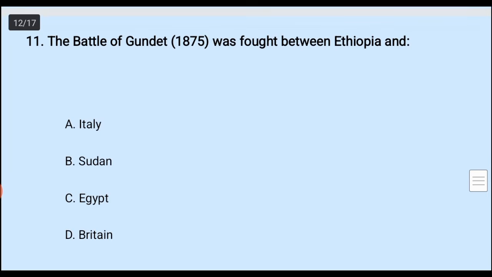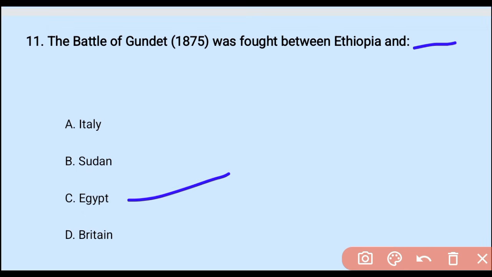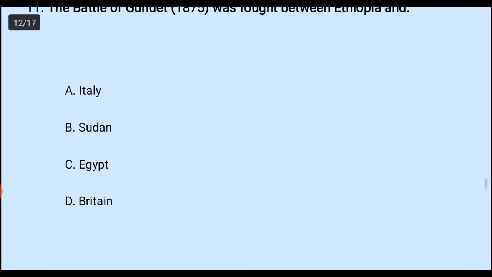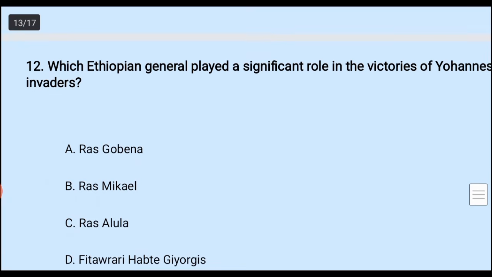Okay. Question number 11. It says that the Battle of Gundat in 1875 was fought between Ethiopia and blank. A. Italy, B. Sudan, C. Egypt, D. Britain. The right answer is C. It was fought with Egypt. The Battle of Gundat was fought in November 1875, in present-day Eritrea, where this place is found.